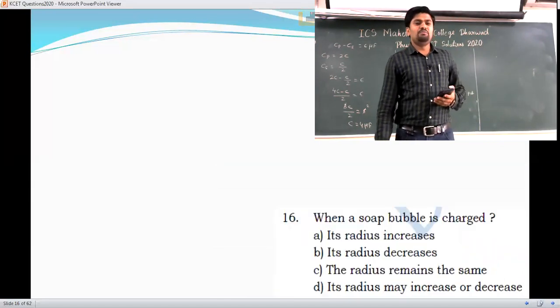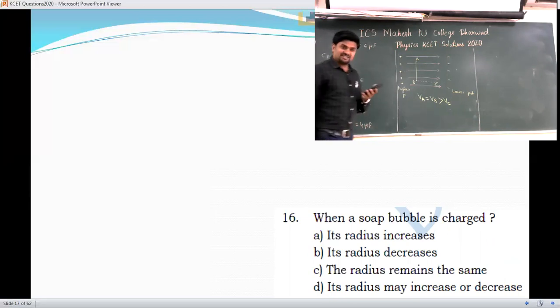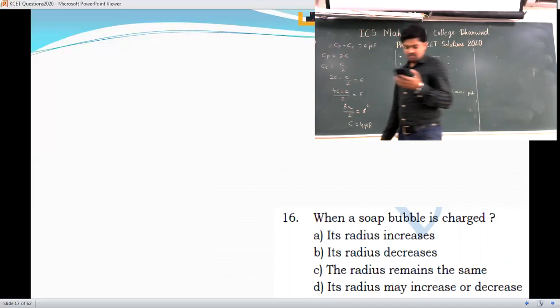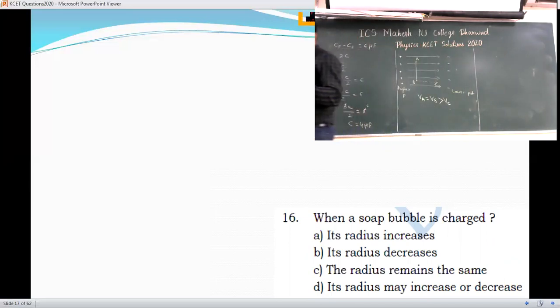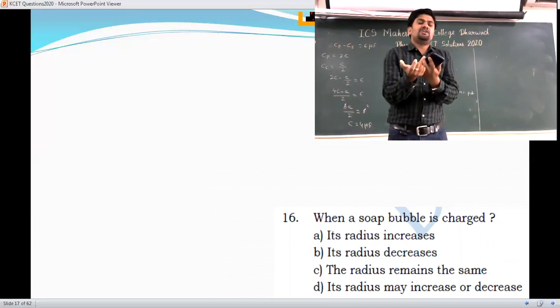When a soap bubble is charged: its radius increases, its radius decreases, the radius remains the same, or its radius may increase or decrease. As it is a soap bubble, on the surface of the soap bubble there are many charges.